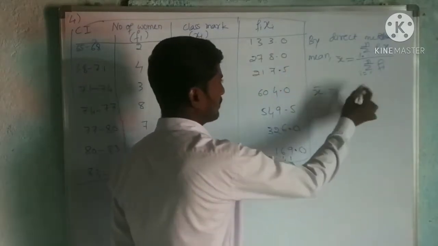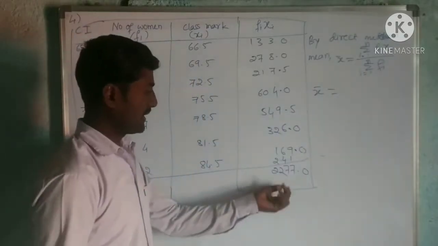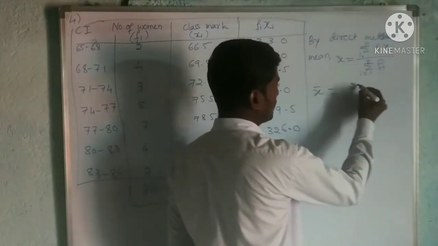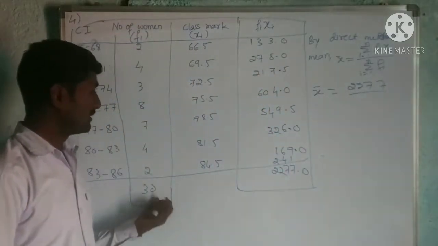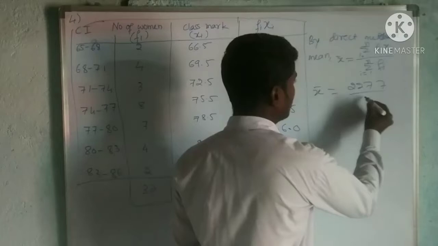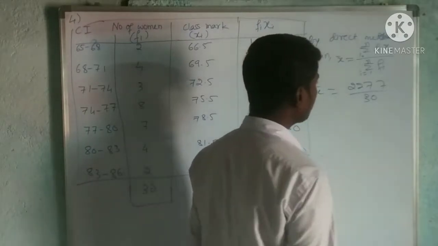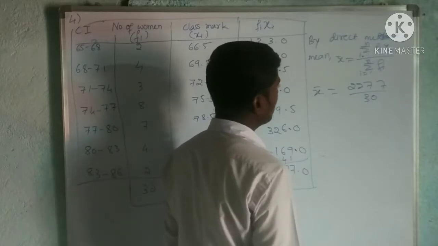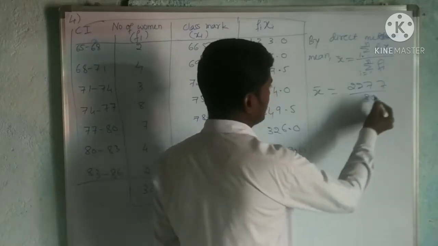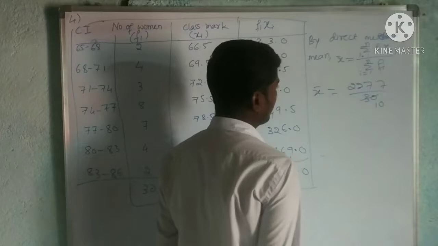Now x bar is equal to the sum of fi xi, 2277 divided by 30. This is what? 30. Now let us divide this by 3. So 30 means it is 10.